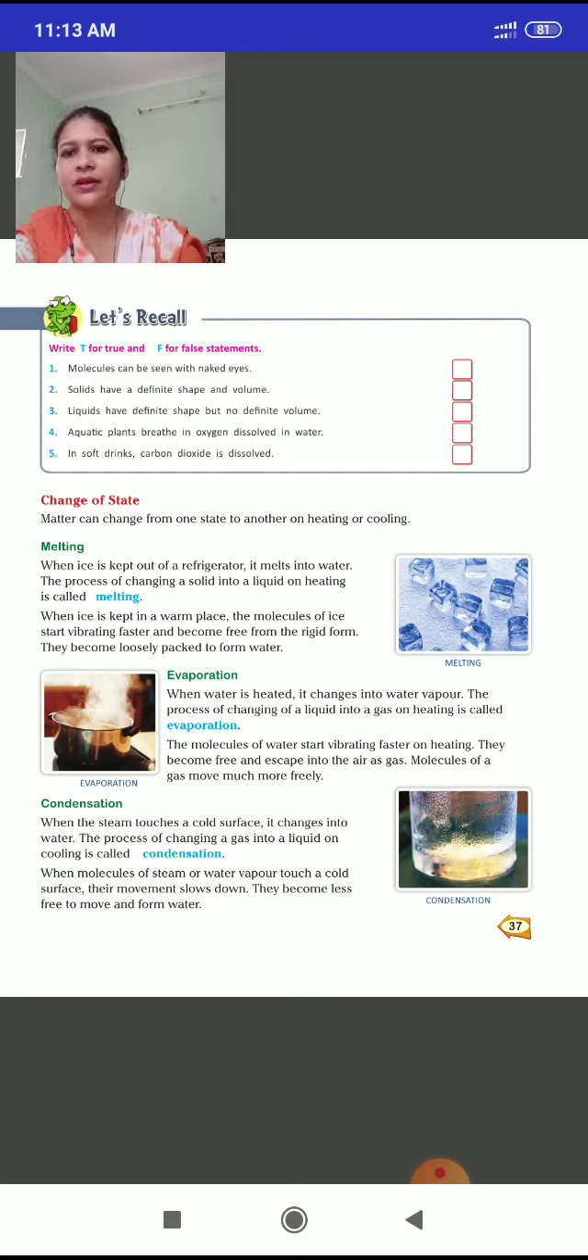How is melting happening? When ice is kept out of the refrigerator, it melts into water. The process of changing a solid into a liquid on heating is called melting. Why is heating written here? Because the room temperature is much higher than the refrigerator or freezer temperature. So that ice is in solid state, and when it is converted into liquid water, that is the liquid state. That process is called melting.